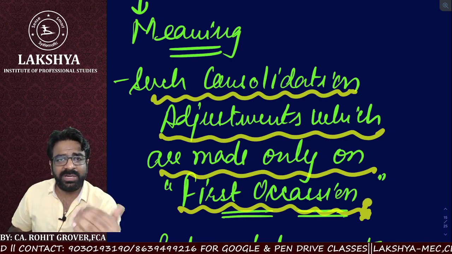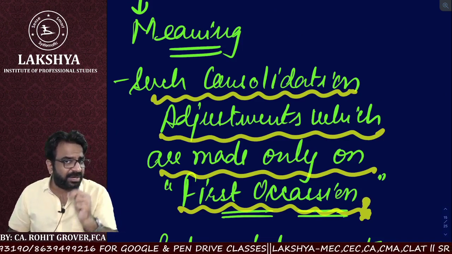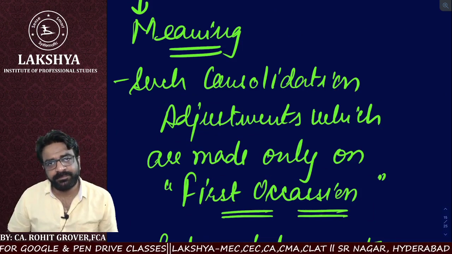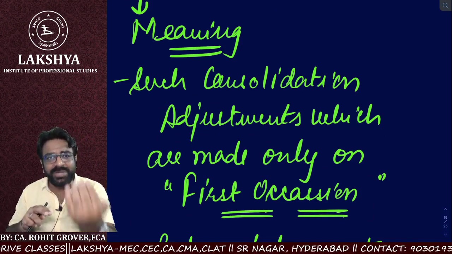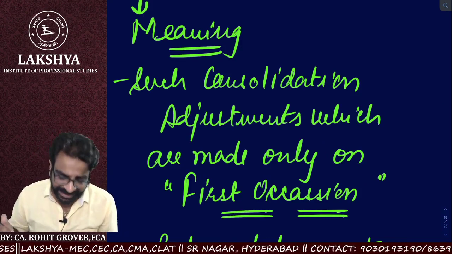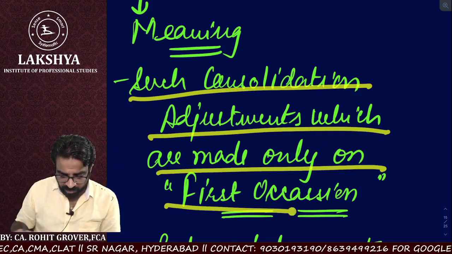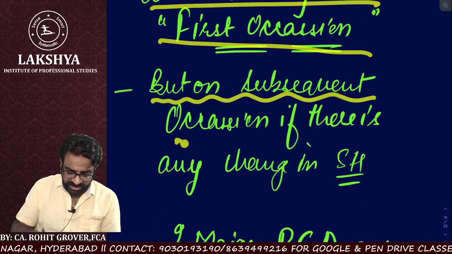Yes. But in 2020-21, I acquired 2 more subsidiaries. Now 5 plus 2 became 7. So do I have to do the permanent consolidation adjustment for the newly acquired subsidiaries or not? Yes. So such consolidation adjustments are made on the first occasion, but on subsequent occasions too if there is any